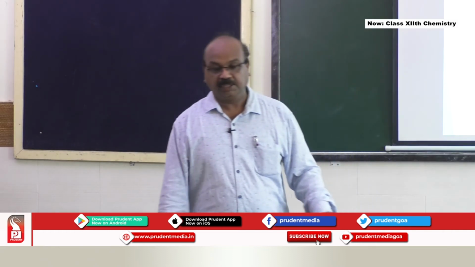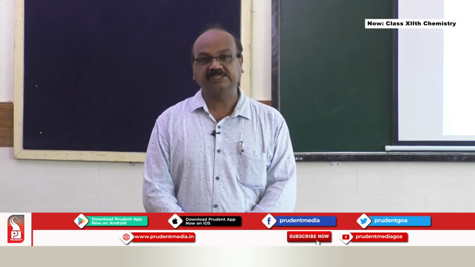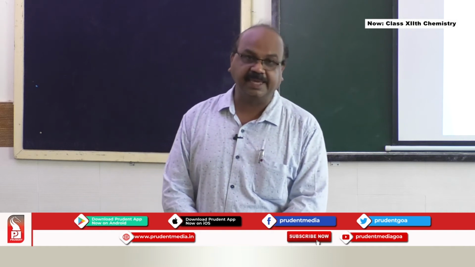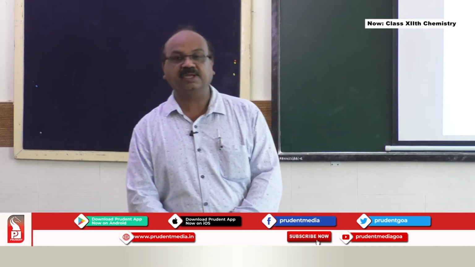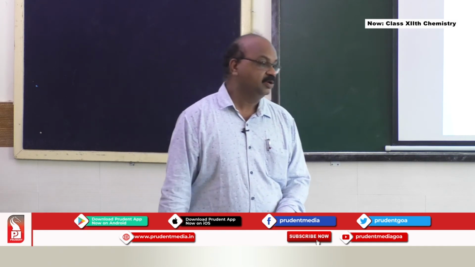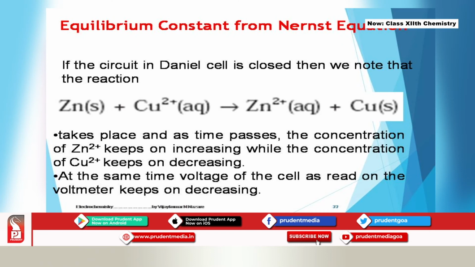Then there is one more concept from chemical equilibrium. In 11th standard we learned about the equilibrium constant Kc. We can also find the equilibrium constant Kc from this equation, using the Nernst equation, or the relation between them. When the circuit in the Daniell cell is closed, we note that this particular reaction takes place: zinc undergoes oxidation, copper undergoes reduction.